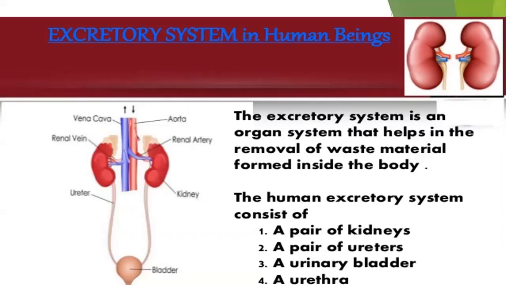So we will study about the excretory system in human beings. The excretory system is an organ system that helps in the removal of waste materials from inside the body. The human excretory system consists of a pair of kidneys, a pair of ureters, a urinary bladder, and a urethra.